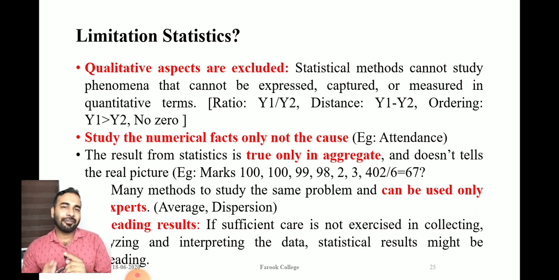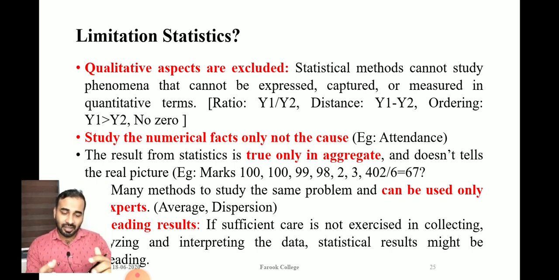The first and foremost important thing is that in statistics, qualitative aspects are excluded and only quantitative things are included in the subject matter of statistics. In statistics, we have two types of variables: qualitative variables and quantitative variables. Statistics cannot study a phenomenon that cannot be captured or measured numerically in quantitative terms.